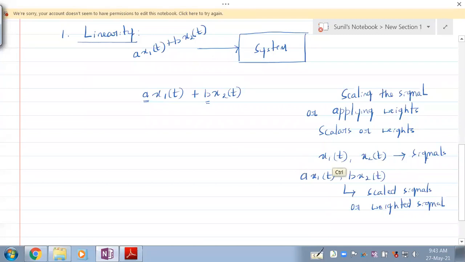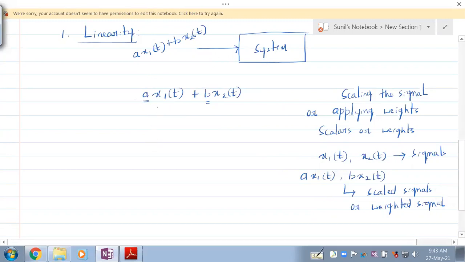So if a x1 of t is a weighted signal and b x2 of t is another weighted signal, what is this whole stuff?